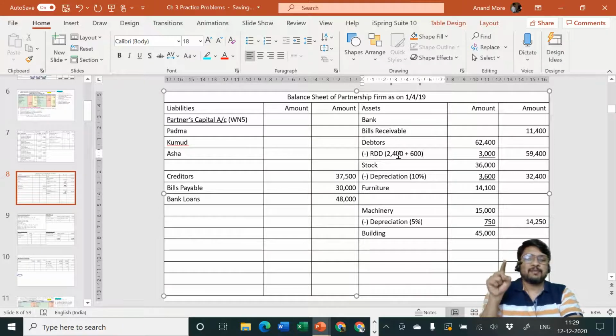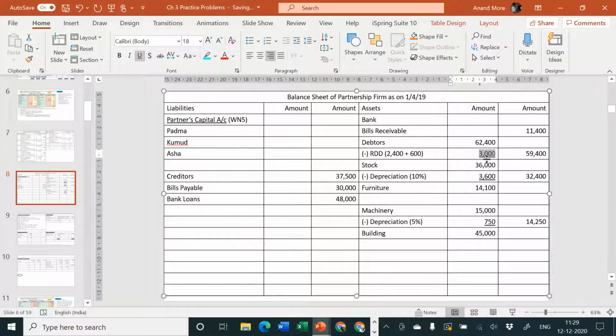I hope you can understand what I'm speaking now. 2,400 is from original balance sheet. 600 is from the adjustment. So ultimately 3,000 is the outer column. Clear to all of you? Very good. I'm so happy that you are taking pains to understand these little confusing adjustments. Okay, so 600 is done. Next one.